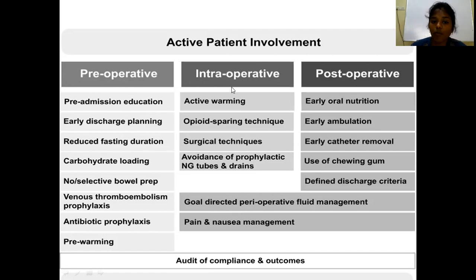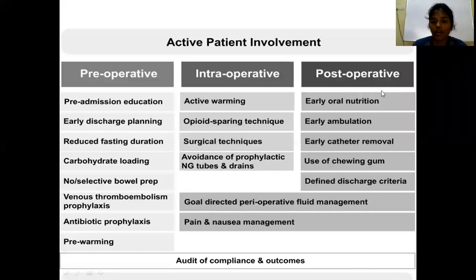Similarly, intraoperatively: active warming, you have to cover the patient with blankets, and temperature monitoring, everything. And opioid sparing techniques. During the anesthesia, you should not give opioids. Also surgical techniques: the surgeon should be fast and fine. And also avoidance of prophylactic NG tubes and drains. All this you have to follow intraoperatively.